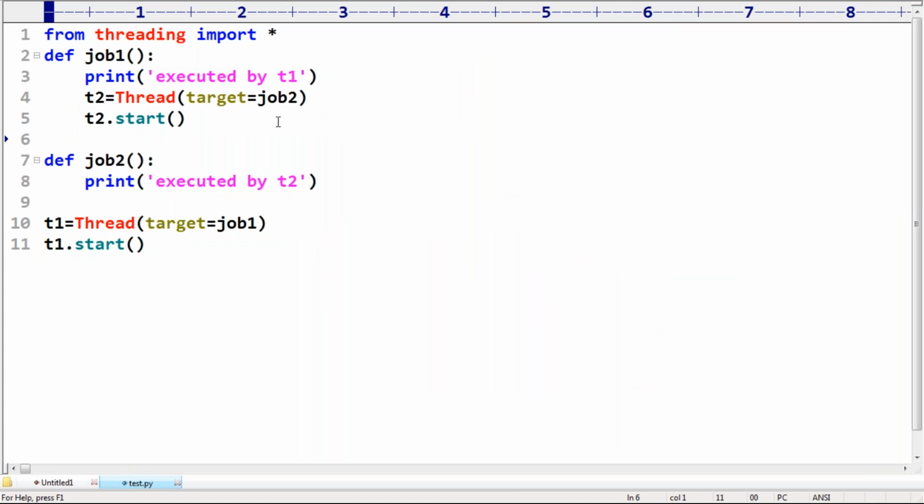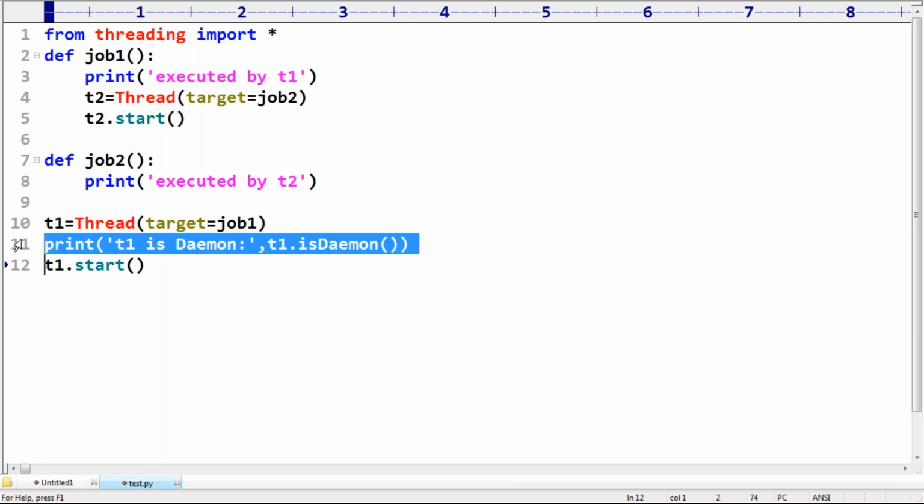Well, now, sir, I want to check the Daemon nature of T1 and T2. Print of T1 dot isDaemon, I'm asking. Sir, I'm sure it is not Daemon.